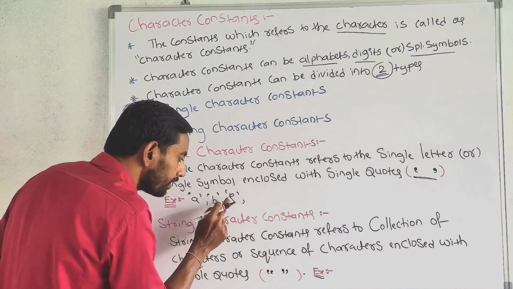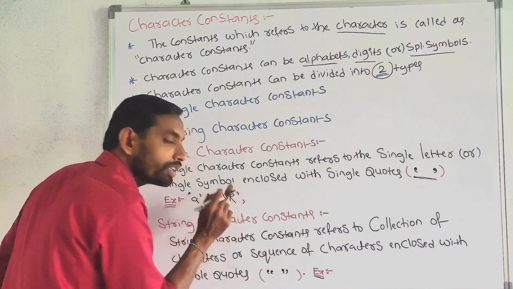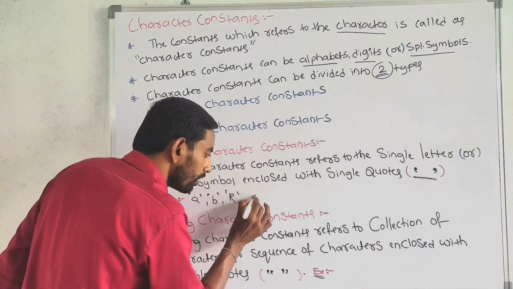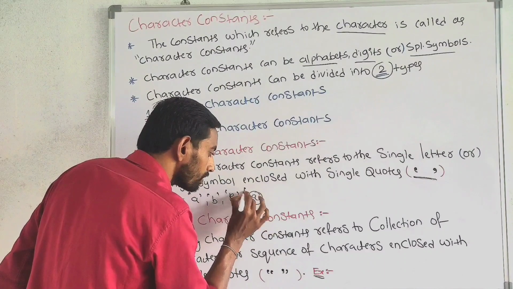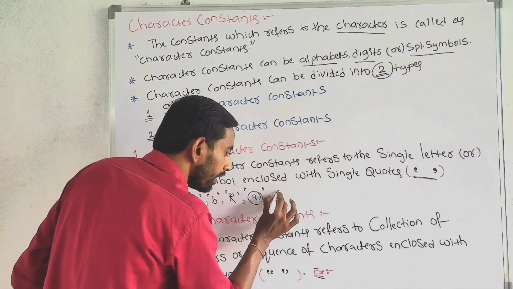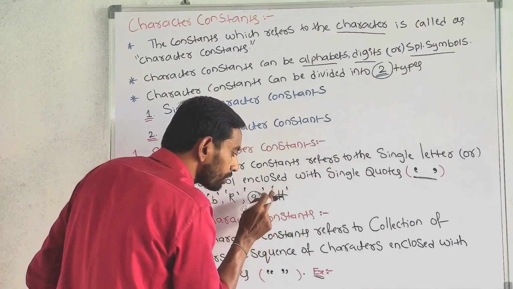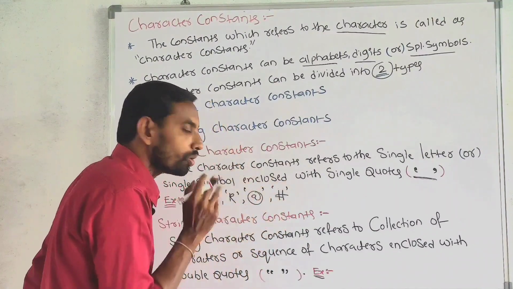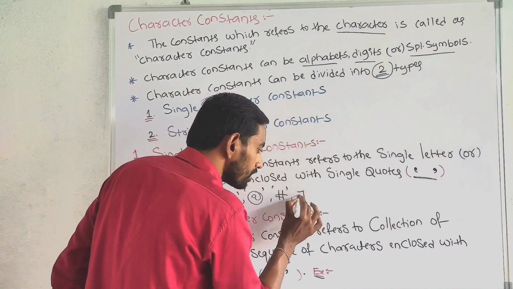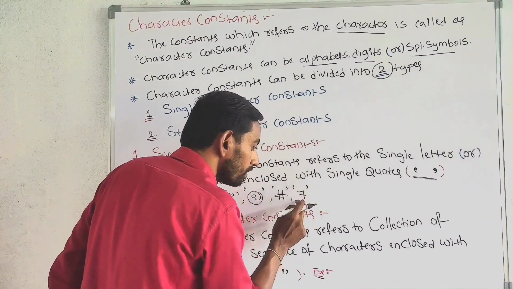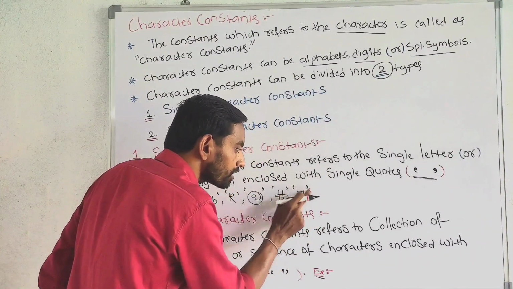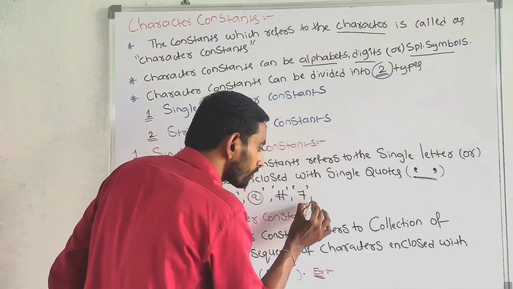Single character enclosed with single quotes. At the rate enclosed with single quotes. Hash enclosed with single quotes. Single character that must be enclosed with single quotes. 7 enclosed with single quotes.